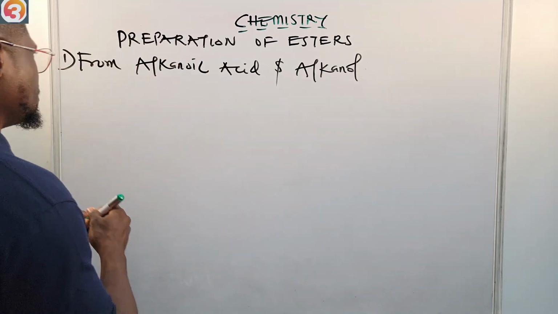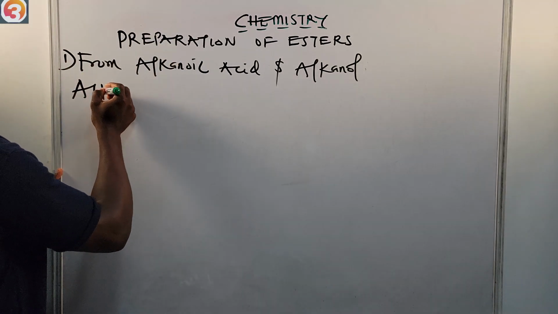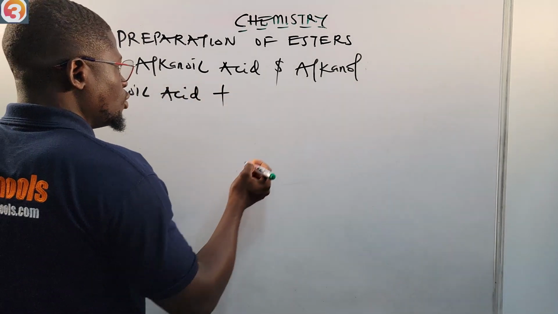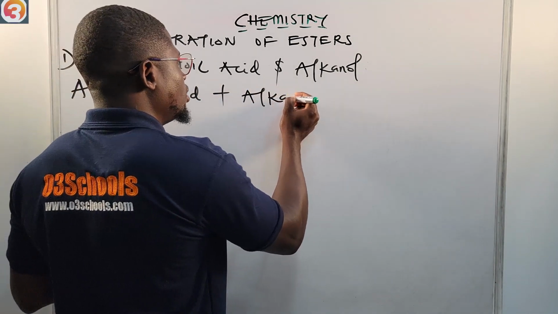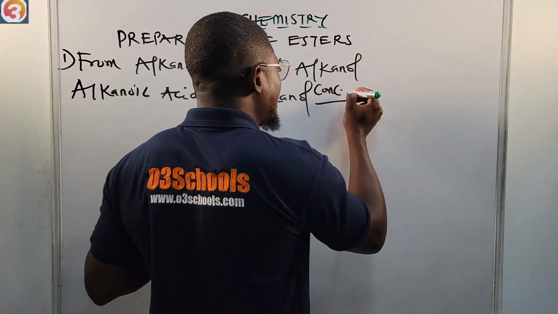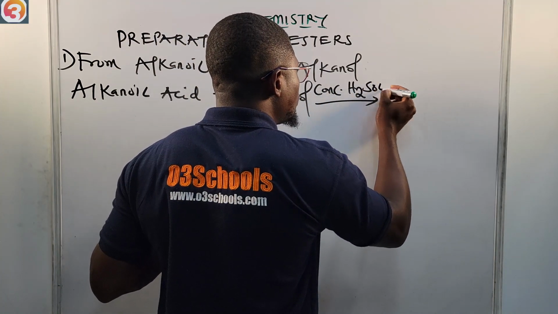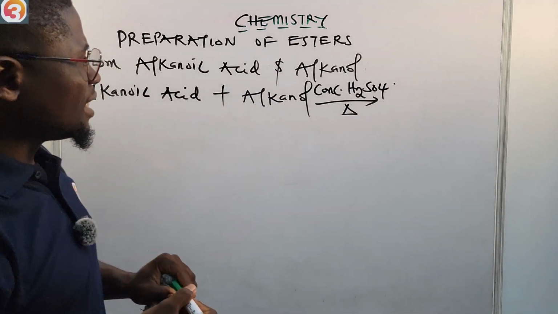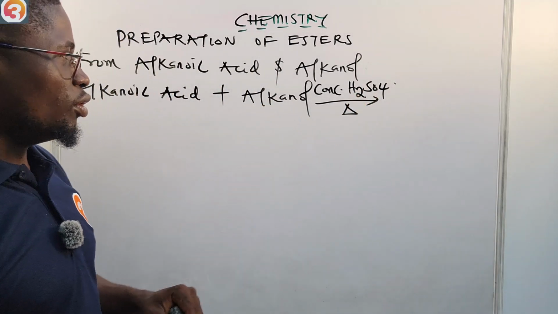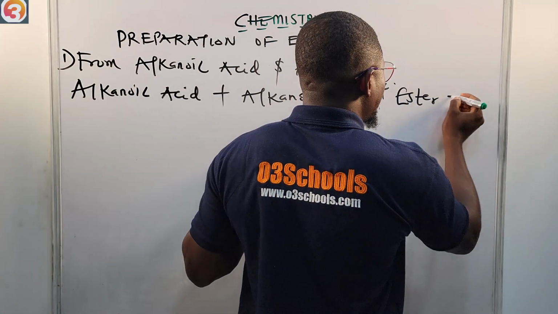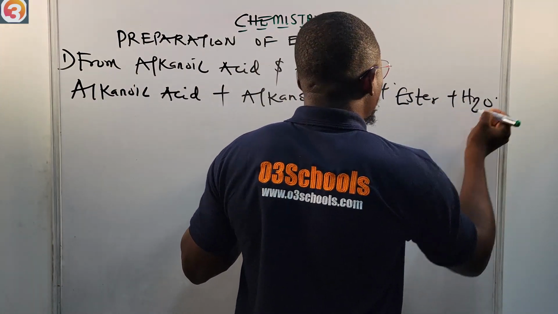So the reaction between alkanoic acid and alkanol gives us ester and water. So it means that if an alkanoic acid reacts with an alkanol in the presence of concentrated H2SO4, and we also apply heat to this reaction, we are going to have an ester plus H2O as product.